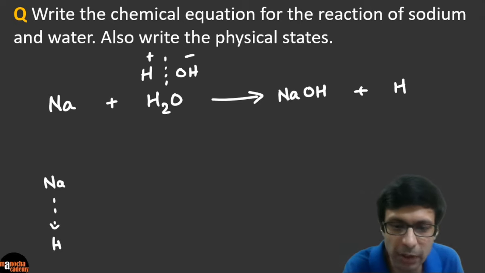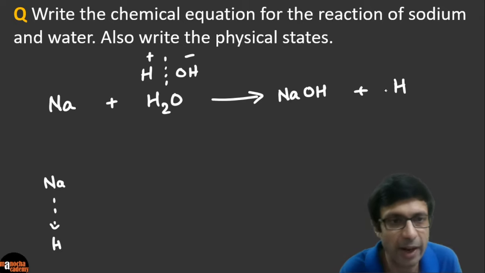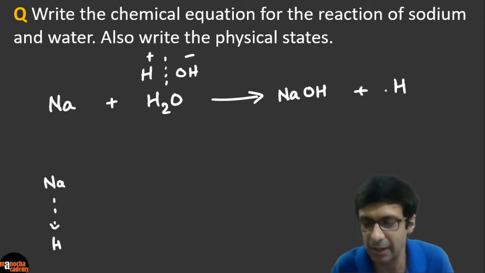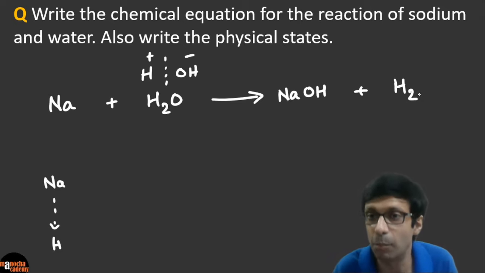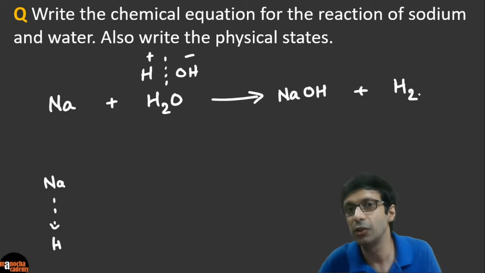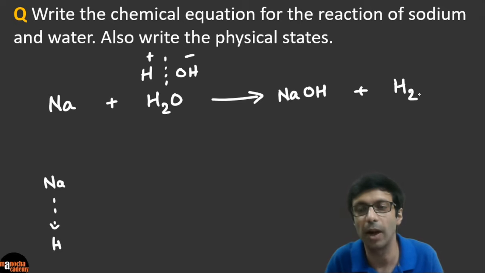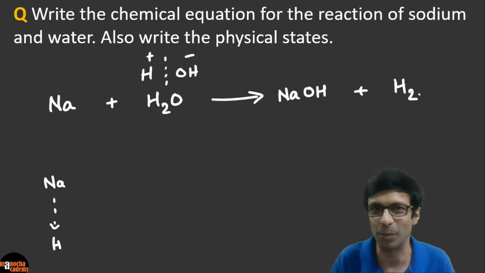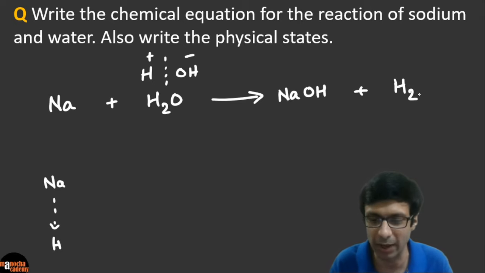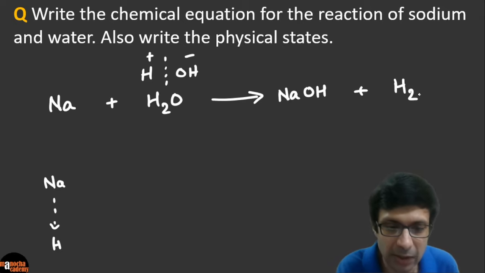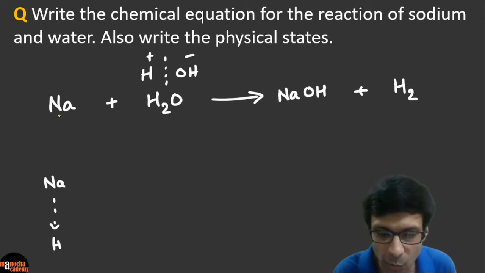Remember, what is the atomicity of hydrogen, guys? So should I write H or? Very good, you are saying H2 because it's a molecule. Finally, the equation is written not in terms of atoms, but in terms of molecules. And H and H will combine to give the hydrogen molecule because hydrogen is diatomic. One molecule contains two atoms. Clear? Okay, so this is our reaction and it is a displacement reaction where sodium has displaced hydrogen.